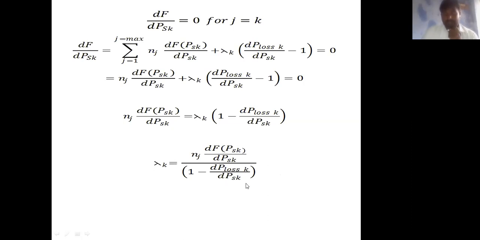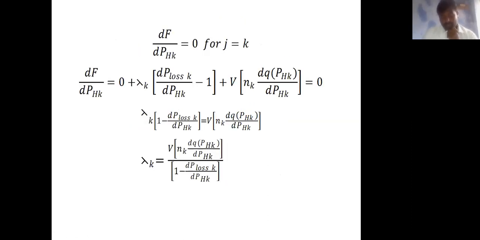Similarly, derive for the hydropower generation, which is another variable: the power generation of the hydro plant. df by dPhk equal to 0 for j equal to k; differentiate and equate to 0. The first term concerns the steam energy, so it is constant, 0, plus lambda times dPlsk by dPhk minus 1, plus v into nk into dqk of Phk by dPhk equal to 0.